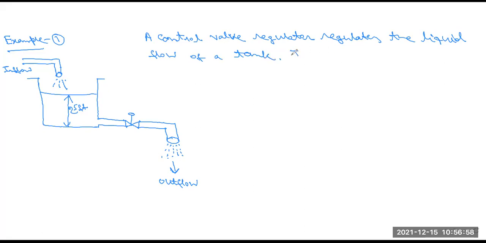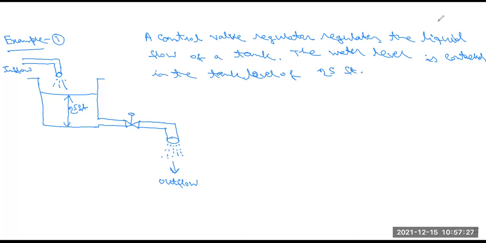The water level in the tank is controlled at a level of 25 feet by regulating the outflow.